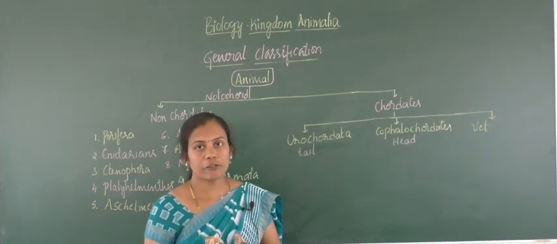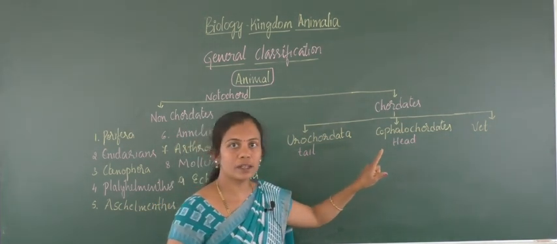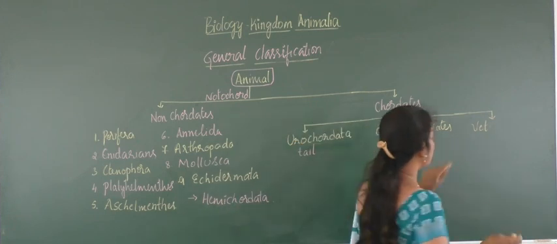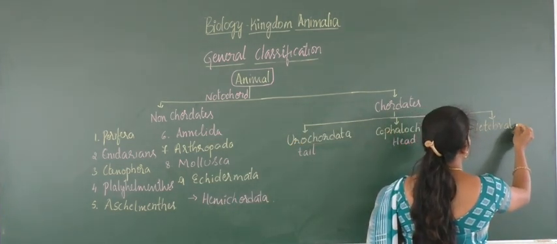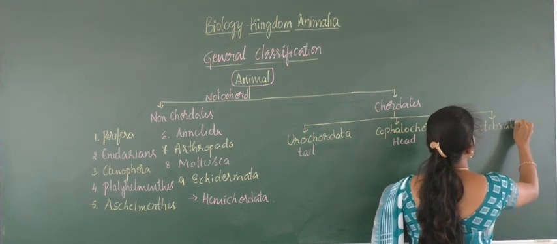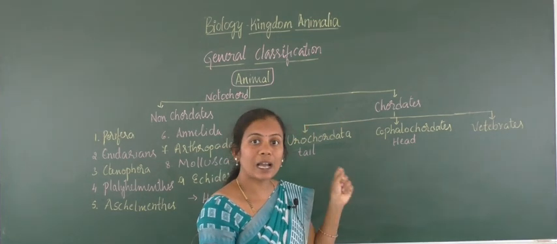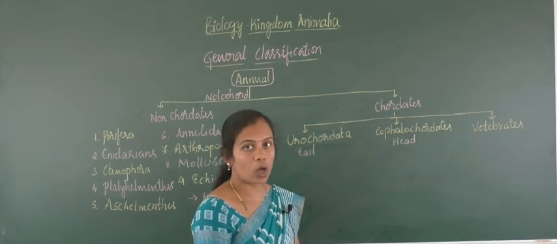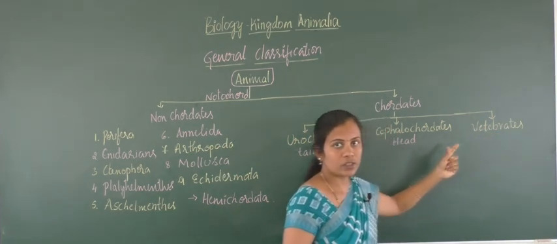Notochord is different from vertebral column. Keep it in mind. I will be explaining this in structural organization in animals. Vertebral column: the notochord structure will be converted into vertebral column, and those groups of organisms are called vertebrates.